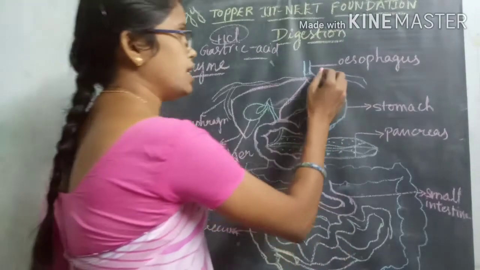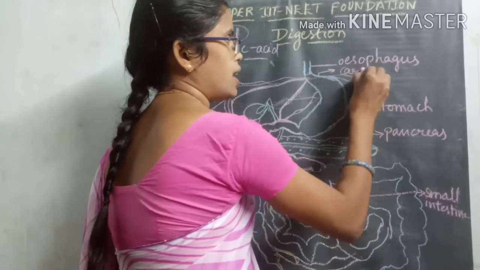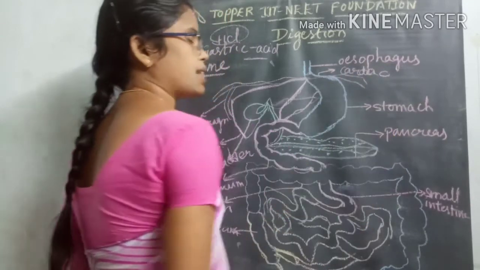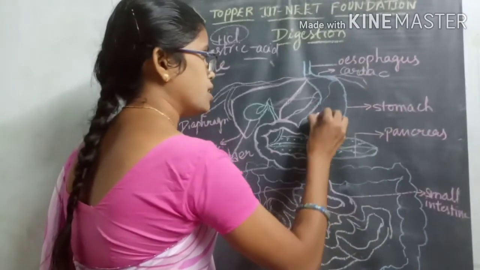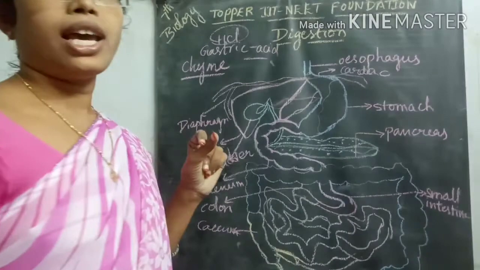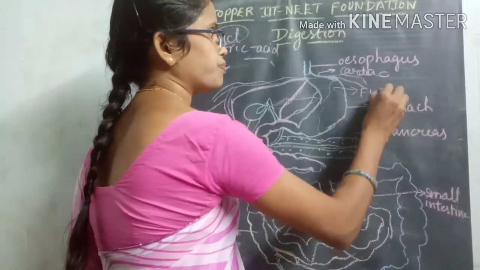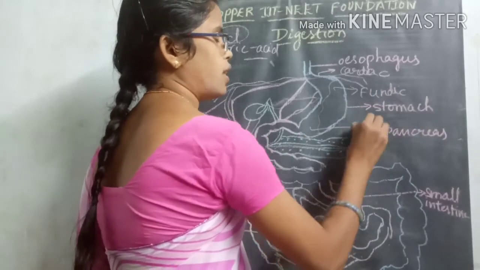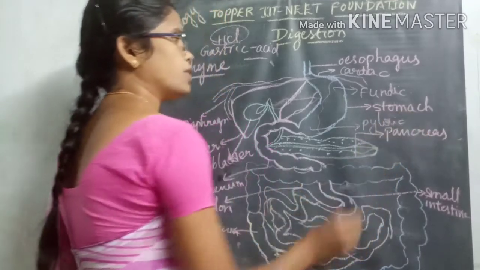So the anterior region, which is below the heart region, is called the cardiac region. In between, the middle region is called the fundic region, and the region below is called the pyloric region. What is that region? Pyloric region.